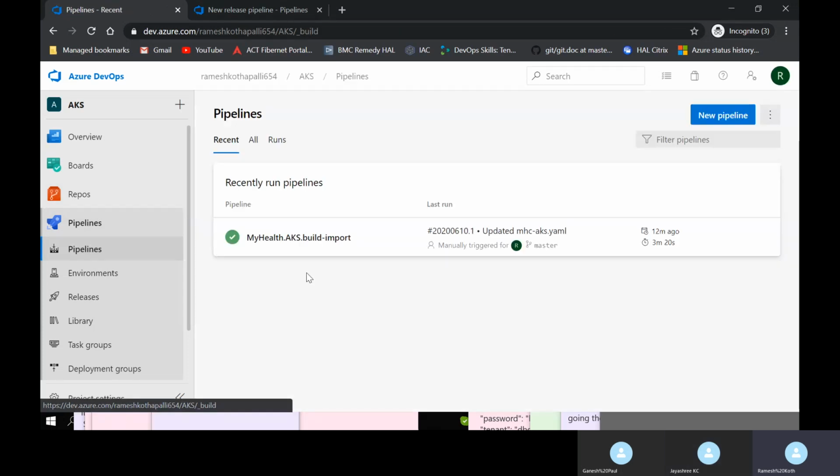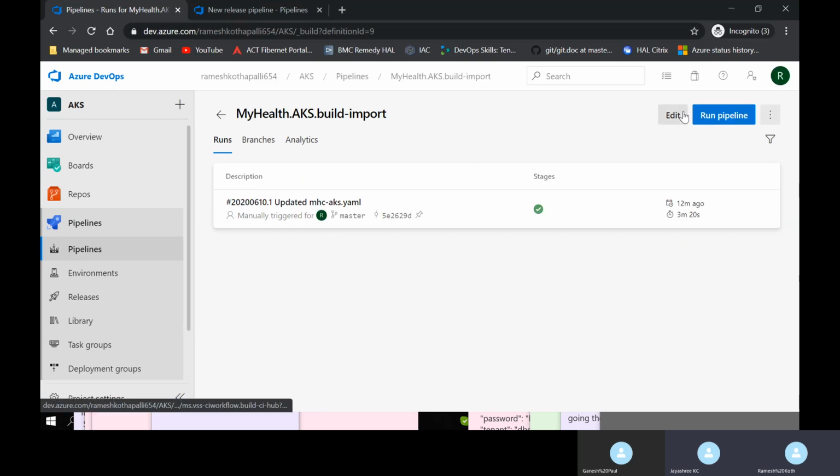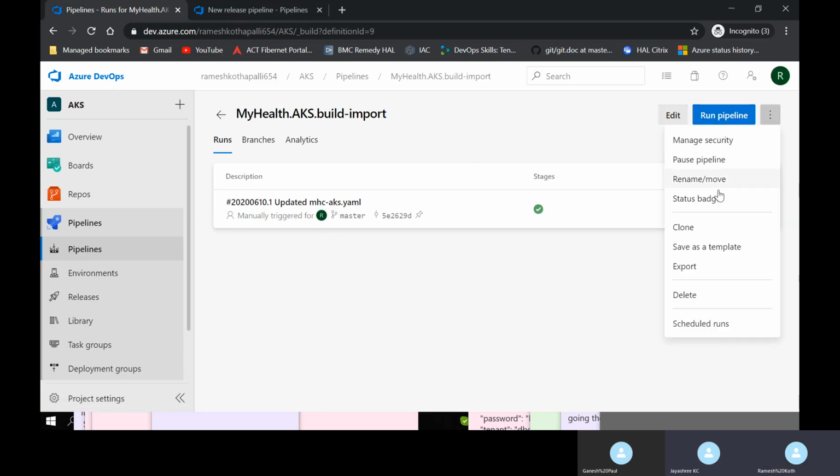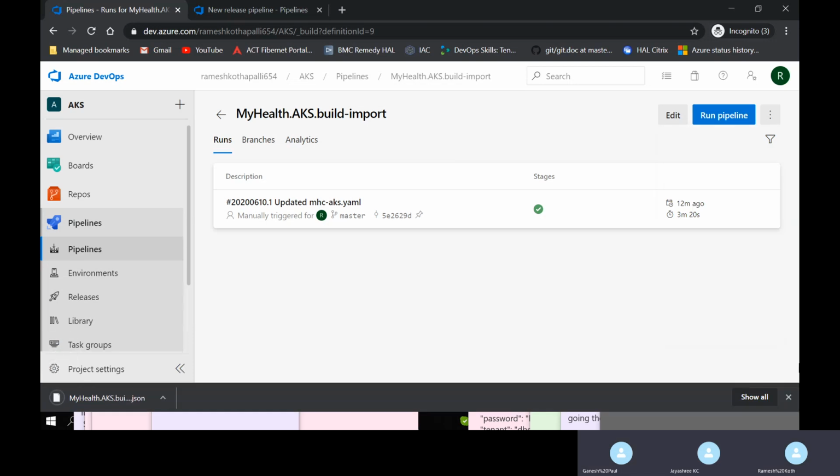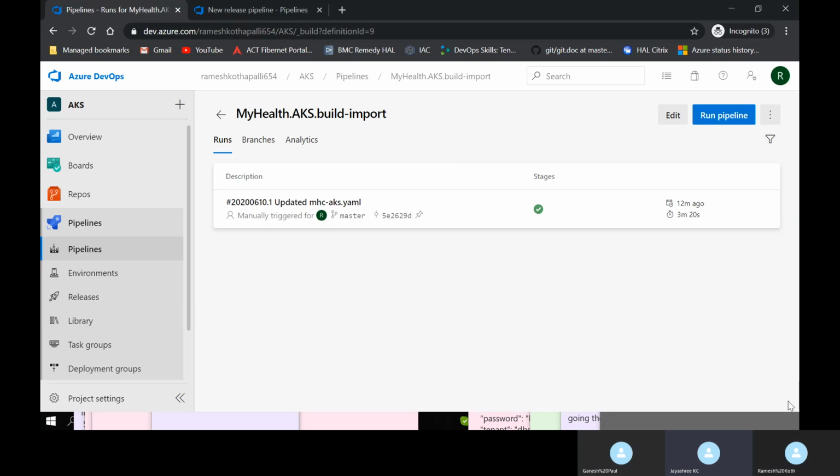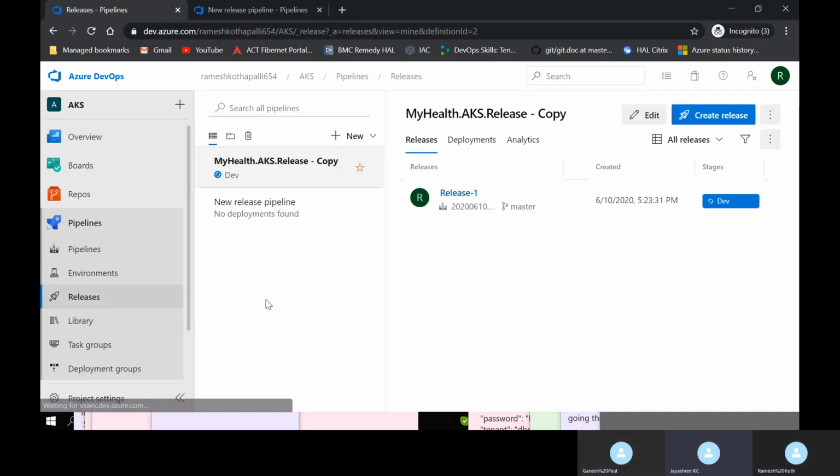So here, click on that pipeline. Go to the 3 dots. Here you have export. That will be your JSON file. Same way, you have the option for releases also. Go to releases. Here, click on 3 dots above.